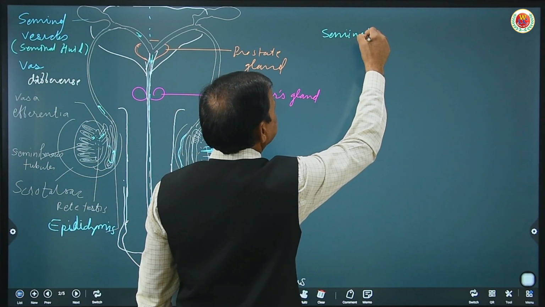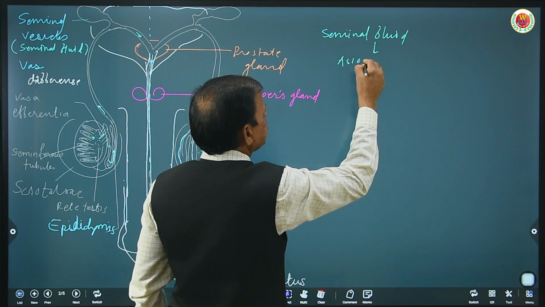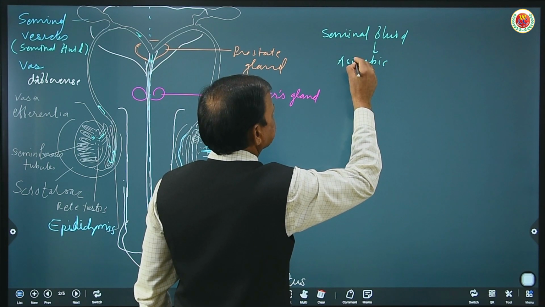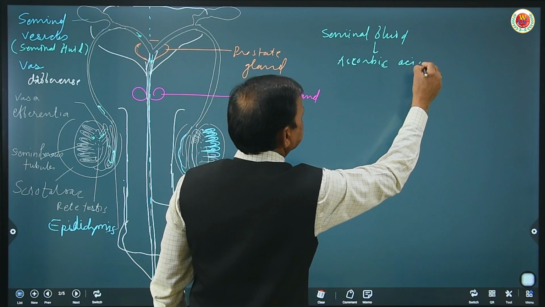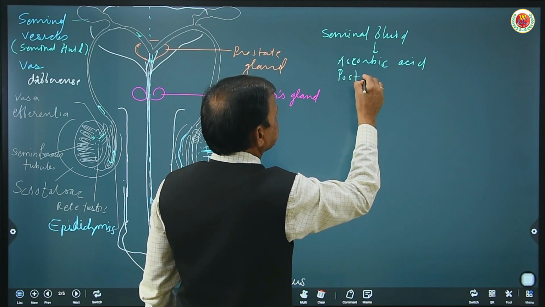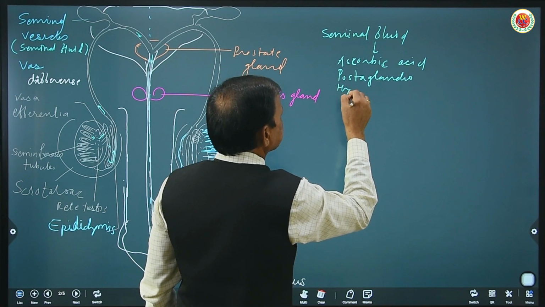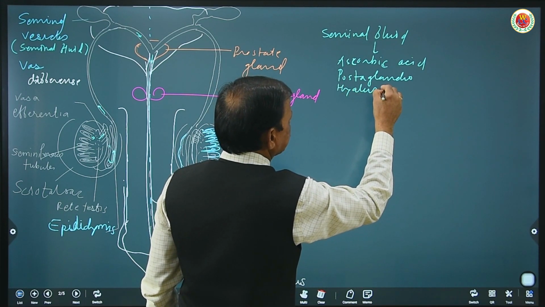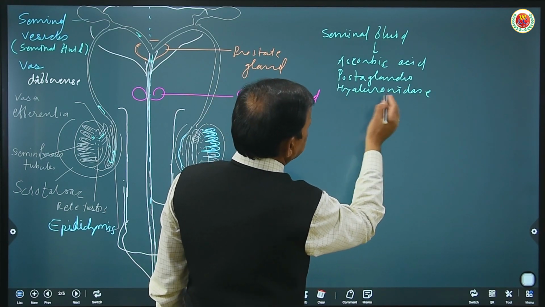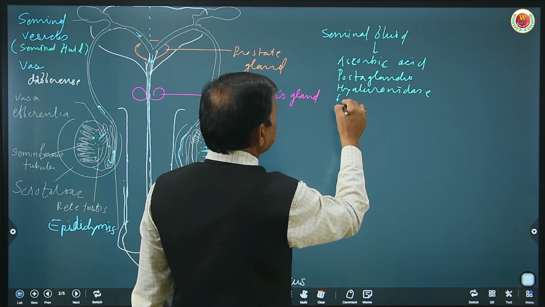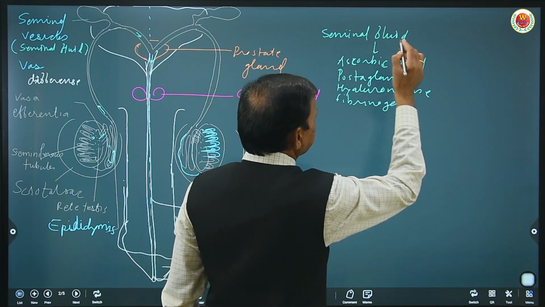Seminal fluid consists of ascorbic acid, prostaglandin, hyaluronidase and fibrinogen. These are the contents of seminal fluid.